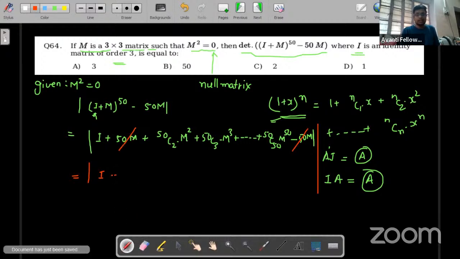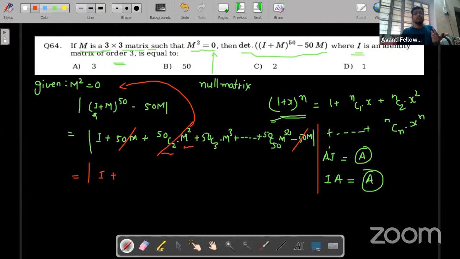Now plus 50C2, some number, times m square, and we know m square is a null matrix, and a null matrix multiplied with anything is a null matrix, which means it is zero. If m square is 0, then m cube is null matrix into m, which is 0.